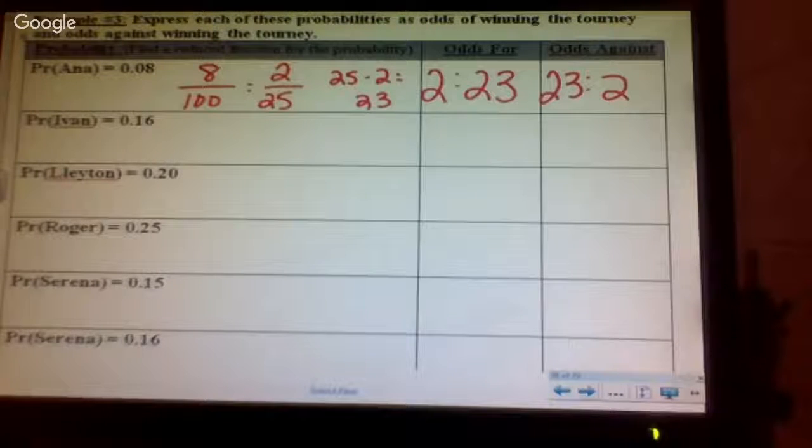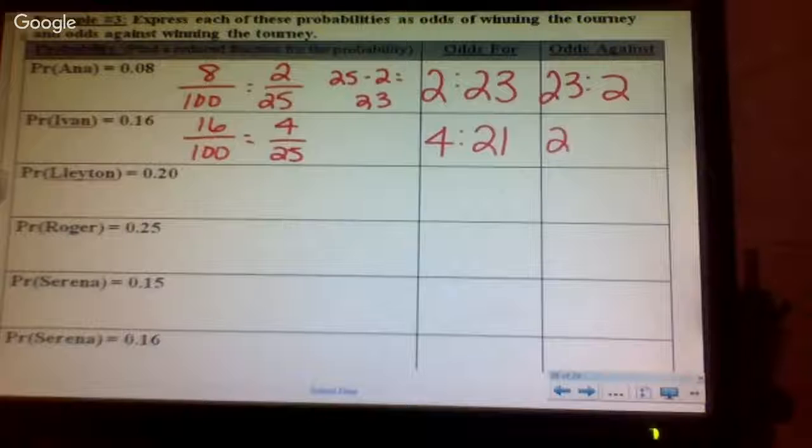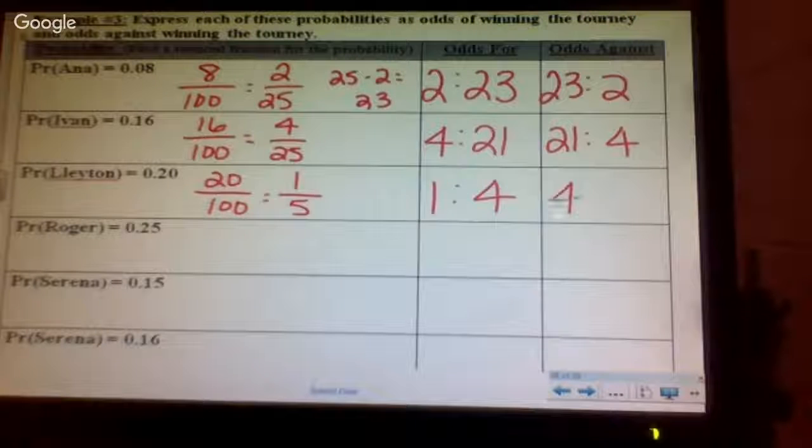Again, this is giving you probability. So Ivan is 16 out of 100, 4 over 25, which means this is 4 to 21 or 21 to 4. Leighton then is 20 out of 100, which is 1/5. 1 to 4, 4 to 1.